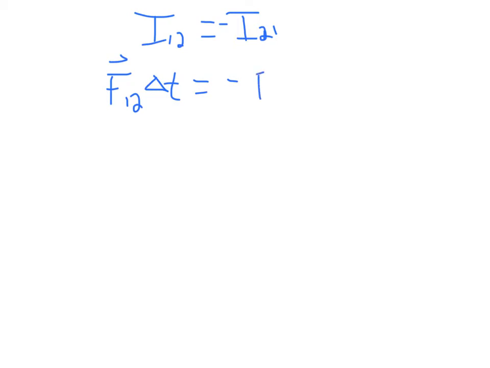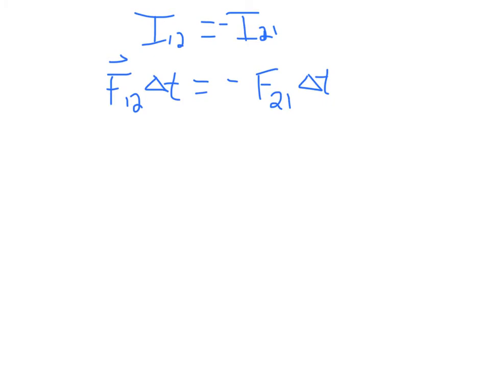Let's look at this situation mathematically here. If the impulses are equal but opposite, that means the impulse of 1 on 2 is going to equal the negative of the impulse of 2 on 1. And so we know impulse is just equal to the force of 1 on 2 times delta t, and that's equal to the negative of the force of 2 on 1 times delta t. And we know impulse is equal to the change in momentum.